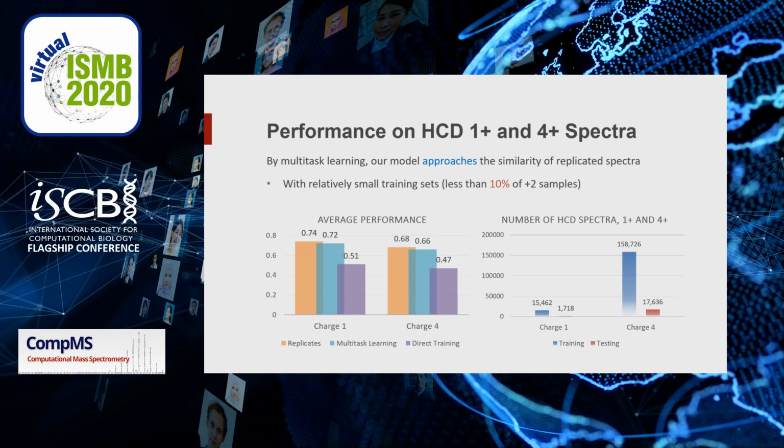With the help of multitask learning, we can use less than 10% of training data, but still achieve comparably good performance on both charge 1 and charge 4 HCD spectra. You can see that the performance is also much better than the direct training method, which is just mixing all types of training data together.